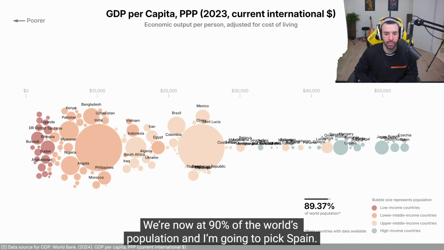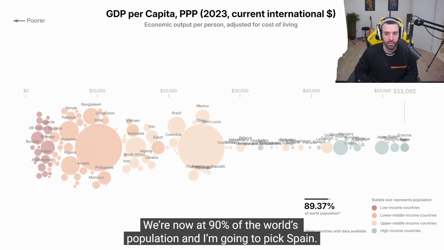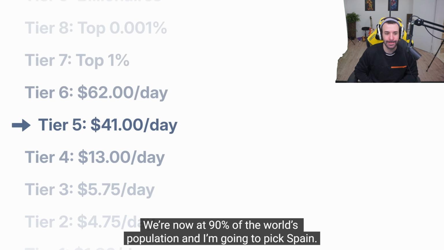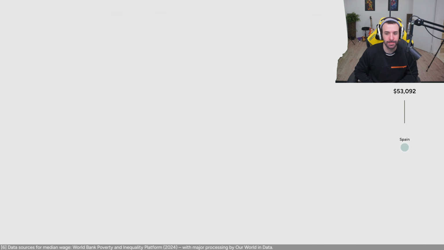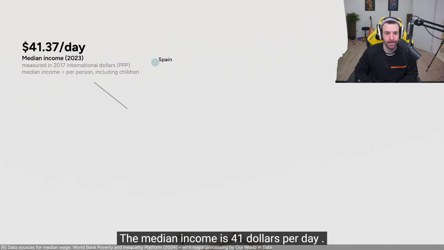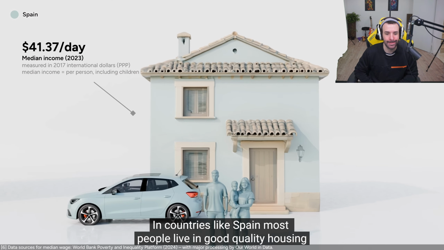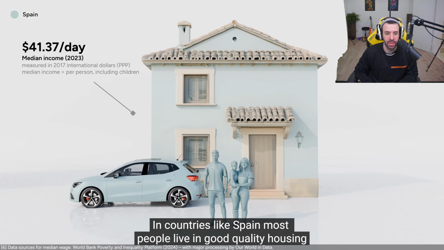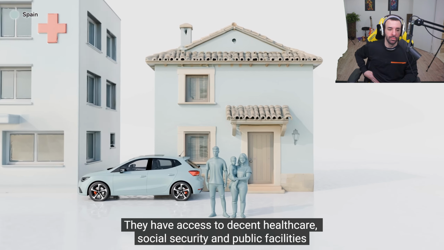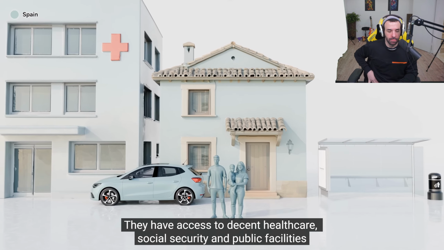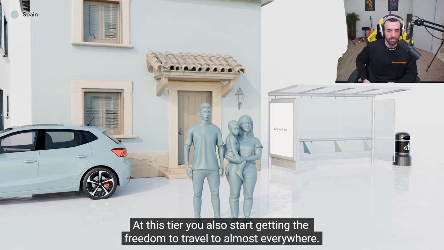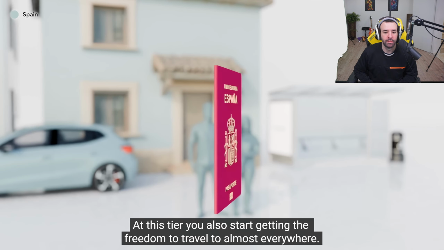We're now at 90% of the world's population, and I'm gonna pick Spain. The median income is $41 per day. In countries like Spain, most people live in good quality housing. They have access to decent healthcare, social security, and public facilities. At this tier, you also start getting the freedom to travel to almost everywhere.